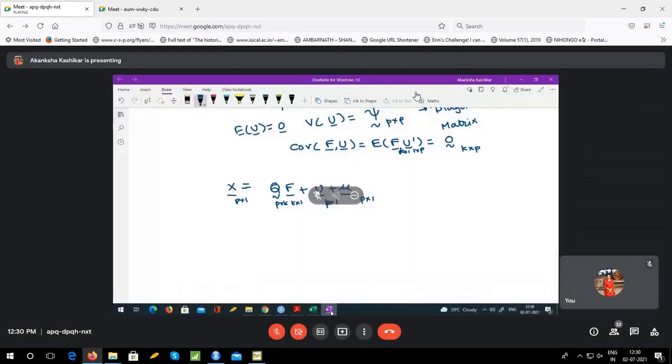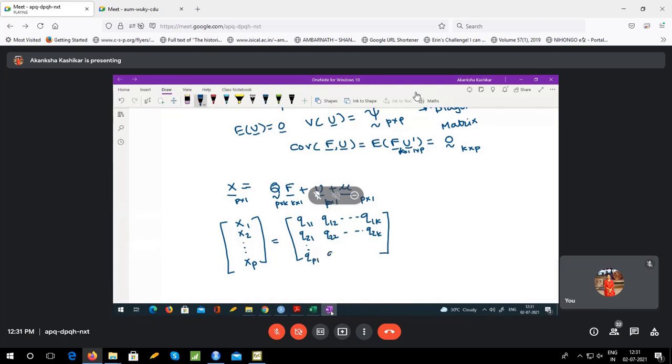Okay, so let me write in the expanded form. So X is X1, X2, up to XP. Q is Q11, Q12 up to Q1K, Q21, Q22 up to Q2K, and so on up to QP1, QP2, up to QPK.